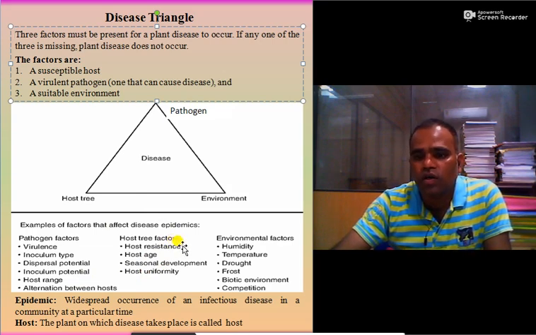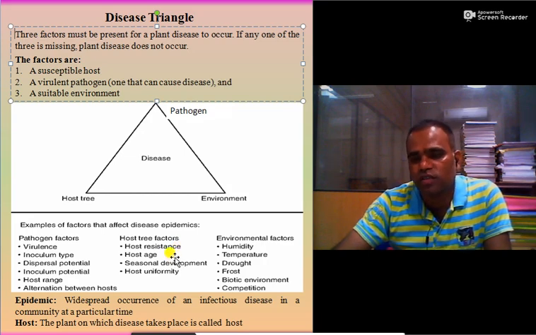If the plant has the capacity to resist the infection of the pathogen, then it is called a host resistant plant. If it is susceptible, then it may give a susceptible reaction to the plant pathogen and cause disease.